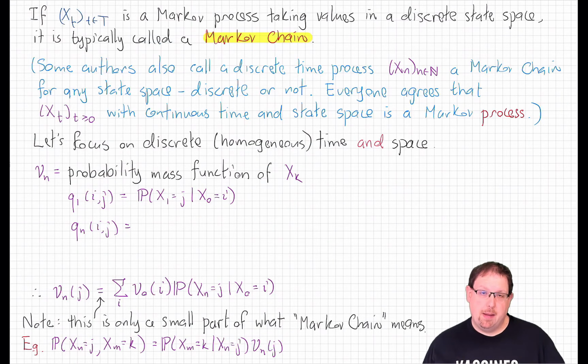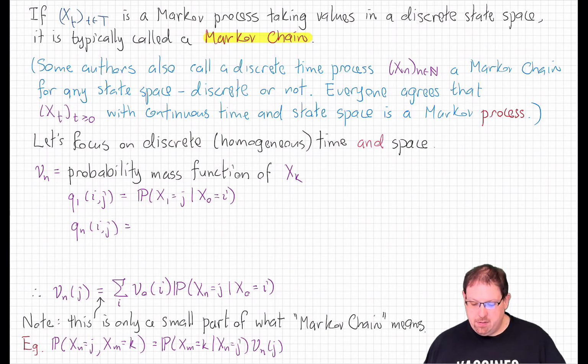If we have a Markov process with a discrete state space, either finite or countable, it is often referred to as a Markov chain. The idea is that if we, a la Kolmogorov, model this as a measure on path space, the paths in question here are discrete paths that jump from one state to the next, forming a chain of states. Now, to be clear, it's still called a Markov chain even in continuous time, and we'll deal with some of the subtleties of that in the next lecture.